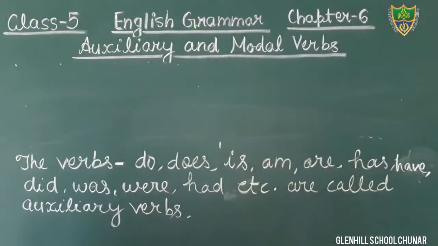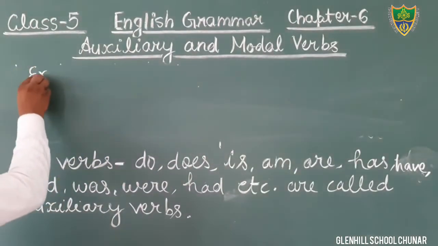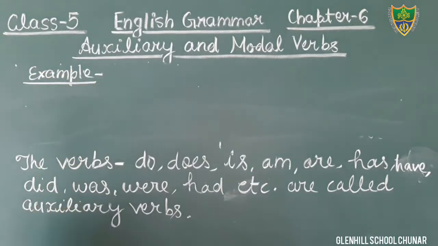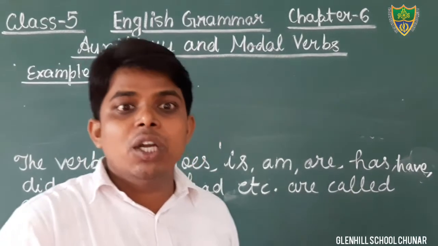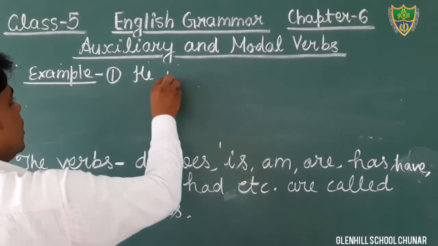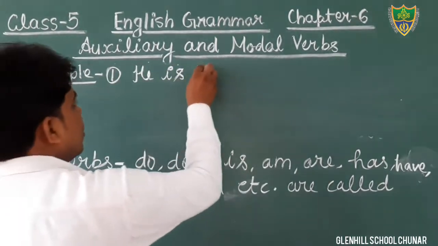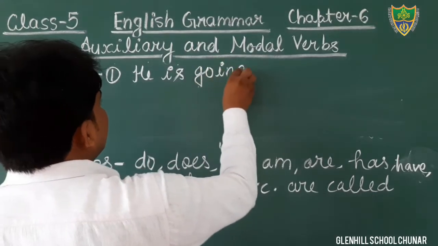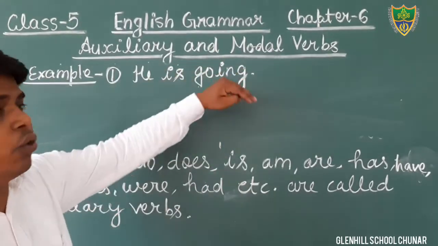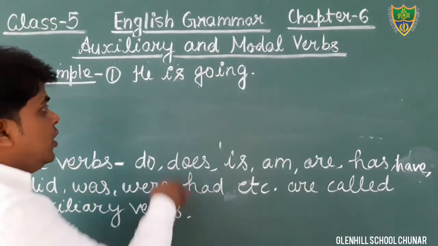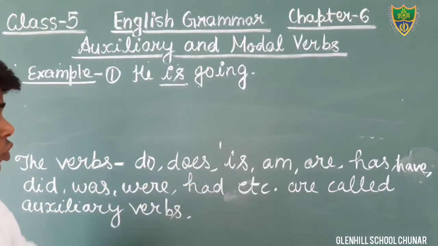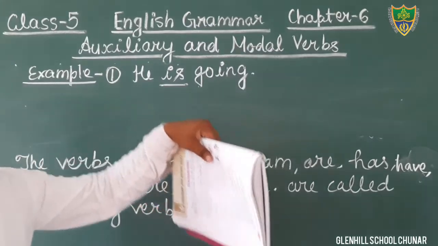Just put the heading: example. I have told you that helping verbs are used with the main verb to form the tenses. Now we will form the tense. For example, he is going. In this sentence, you can see he is going to Varanasi or anywhere. Here the word "is" is a helping verb and it is used here to form the tense.